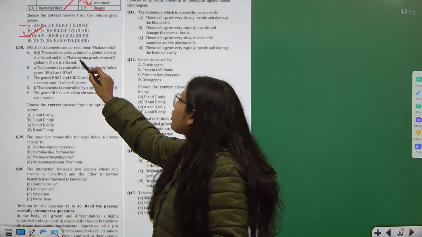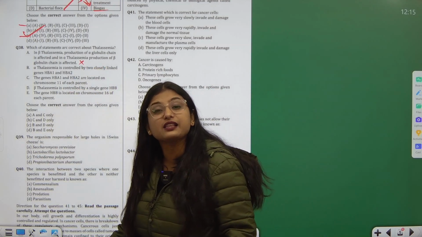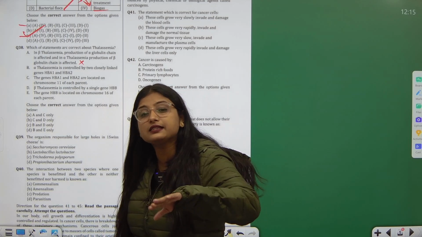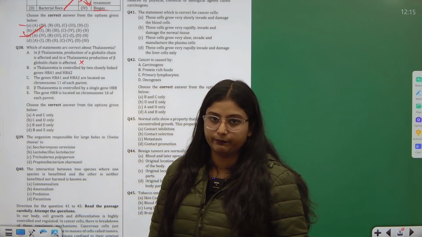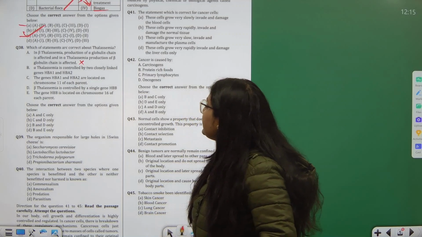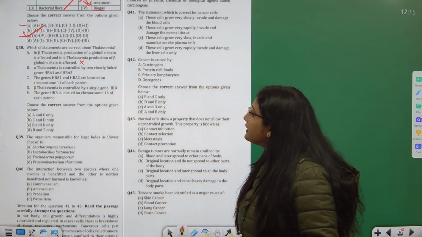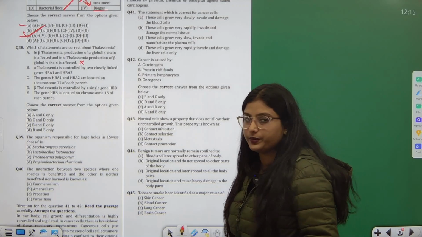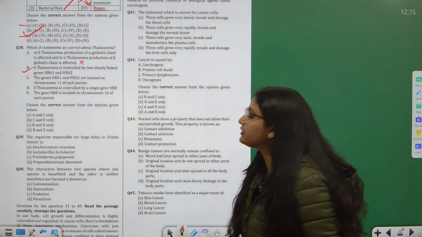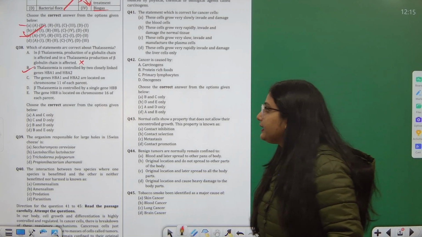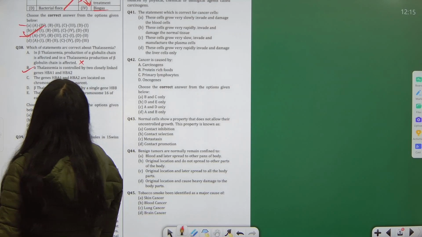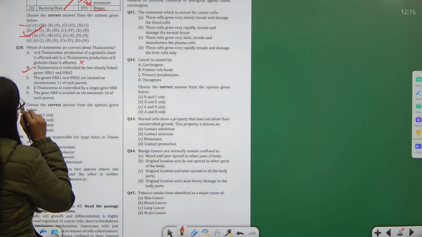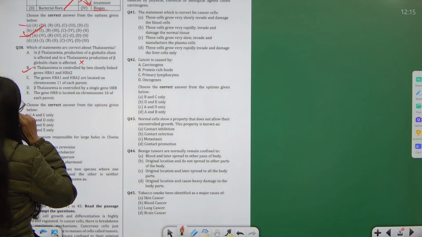So this is wrong, because beta thalassemia is named beta only since the beta globin chain is affected. Okay. Next, alpha thalassemia is controlled by two closely linked genes, HBA1 and HBA2. Yes, correct. Whenever we study thalassemia, I will tell you in detail. The genes HBA1 and HBA2 are present on chromosome 11 of each parent.